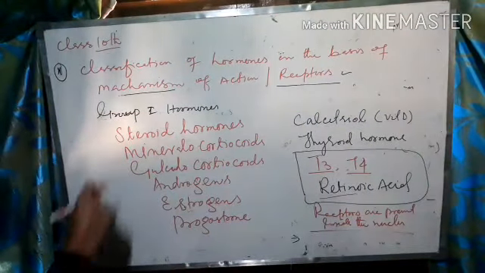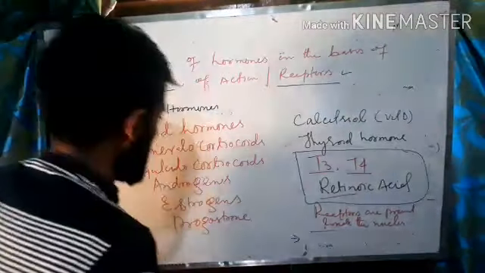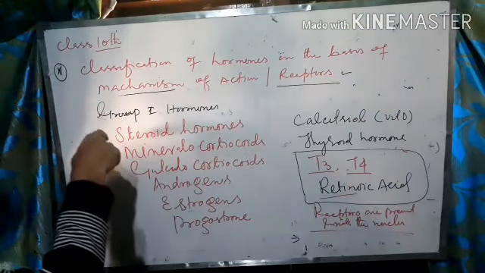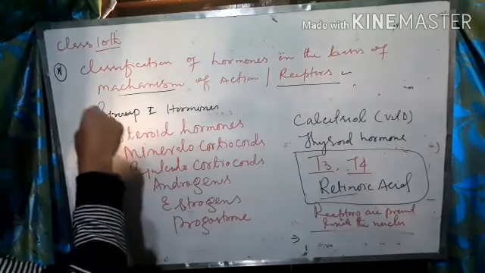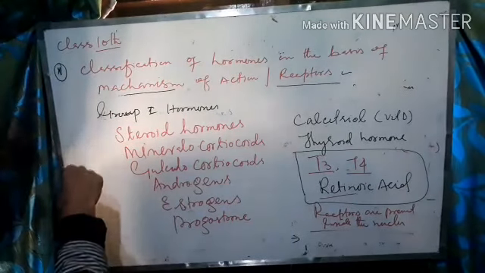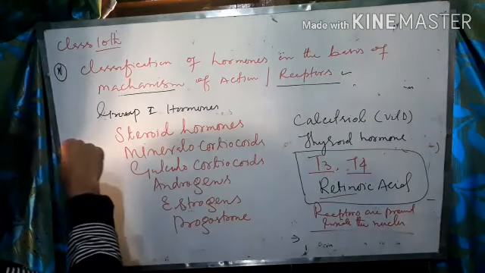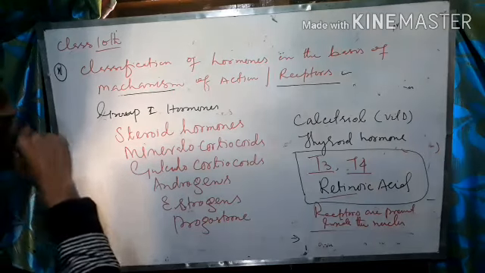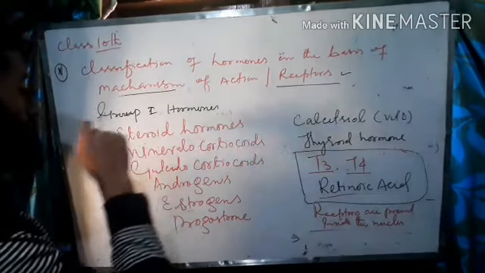So what we have discussed? We have discussed the group 1 hormones on the basis of mechanism of action. We said that these hormones contain the receptors that are present inside the cells. They are lipophilic in nature. That is why they pass through the bilipid layer and bind with these